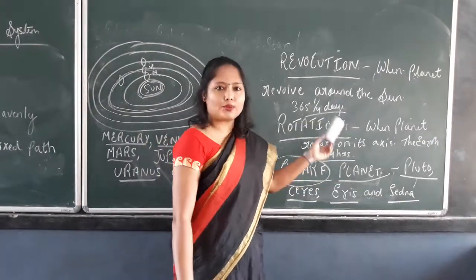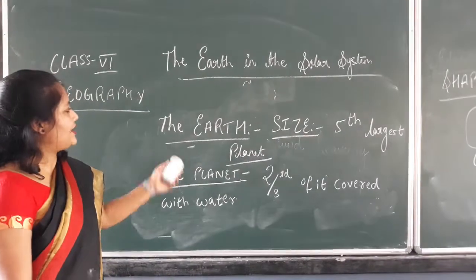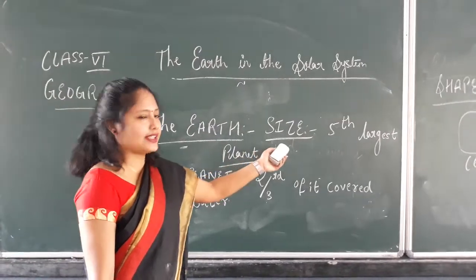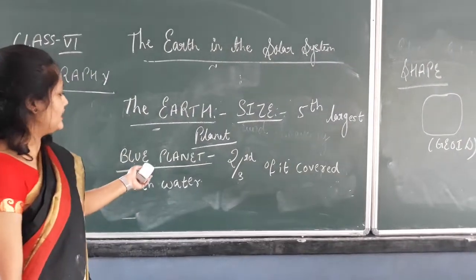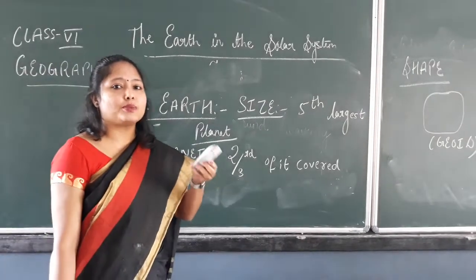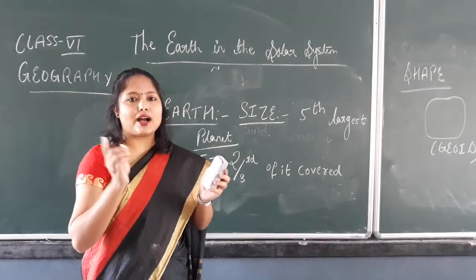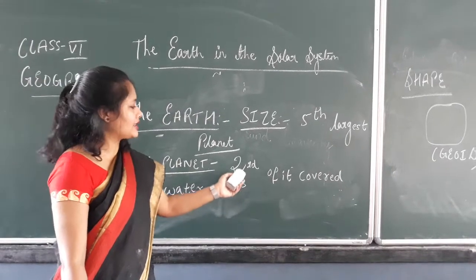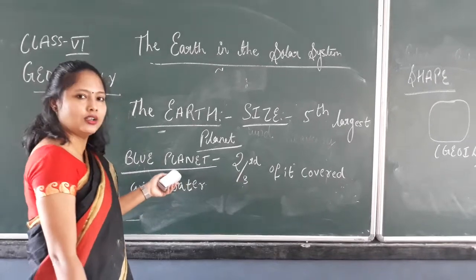So you have understood about the planets. Now next we will start about the Earth. First thing about the Earth is the size. As you know, it is the 5th largest planet in the solar system. It is considered a blue planet, because when pictures were taken from space, as in your book itself, they saw that half of it was blue in color. Why? Because 2/3 of the Earth is covered with water. For this reason it is called the blue planet.